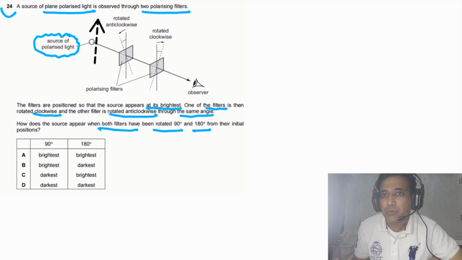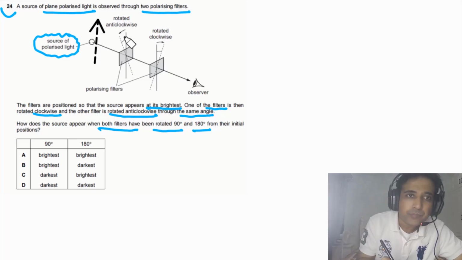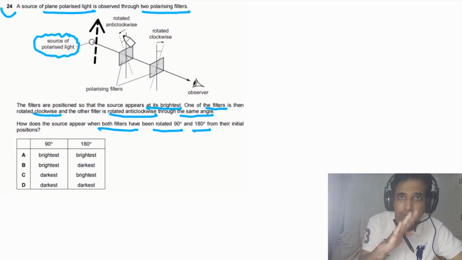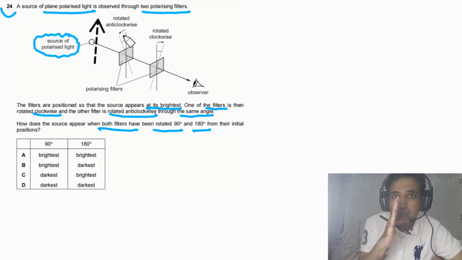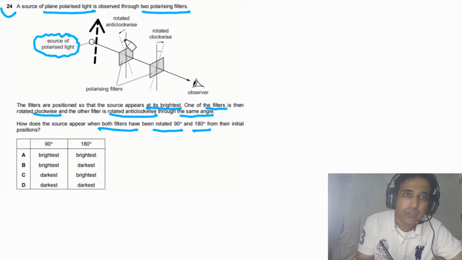Now the second thing we need to understand: it is given that one filter is rotated anti-clockwise and one is rotated clockwise. So this filter is rotated anti-clockwise by 90 degrees. We can draw this filter again and rotate it by 90 degrees, and it will appear like this.